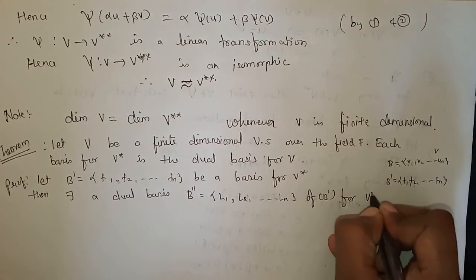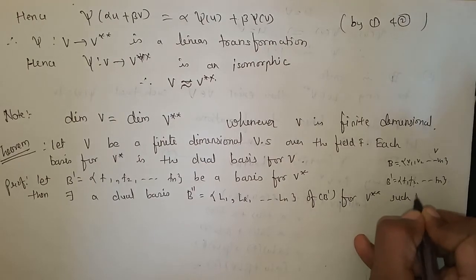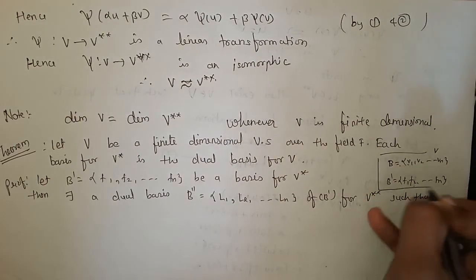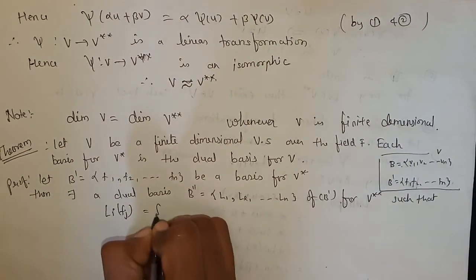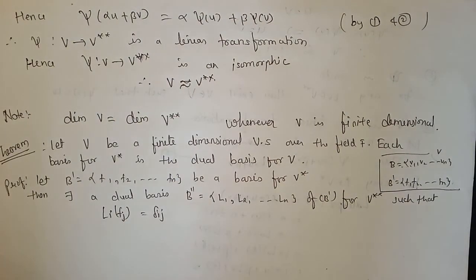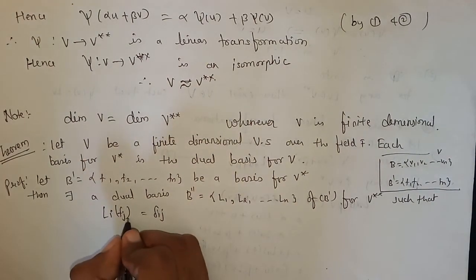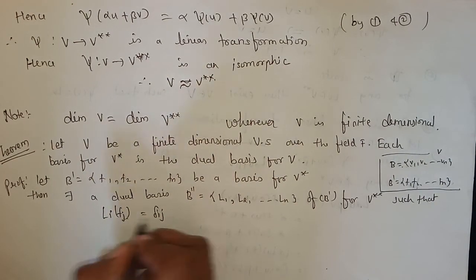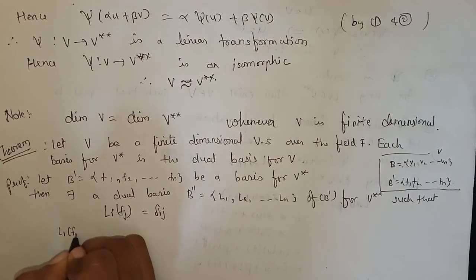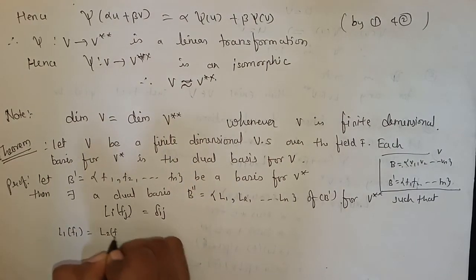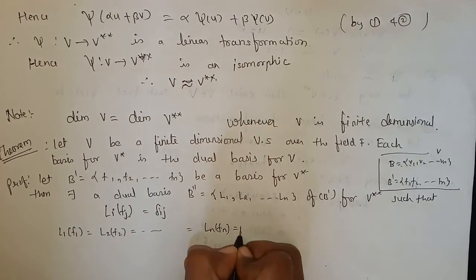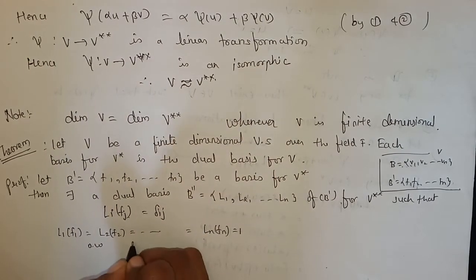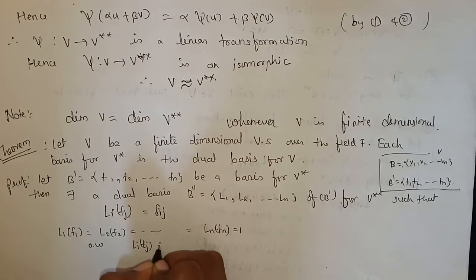for V double star such that Li of Fj is equal to delta ij. So here we are defining that Li of Fj is equal to delta ij. That means if i and j are equal, then it will be 1, otherwise it will be 0. So we can say that L1 of F1, L2 of F2, up to Ln of Fn is equal to 1, otherwise Li of Fj is equal to 0.